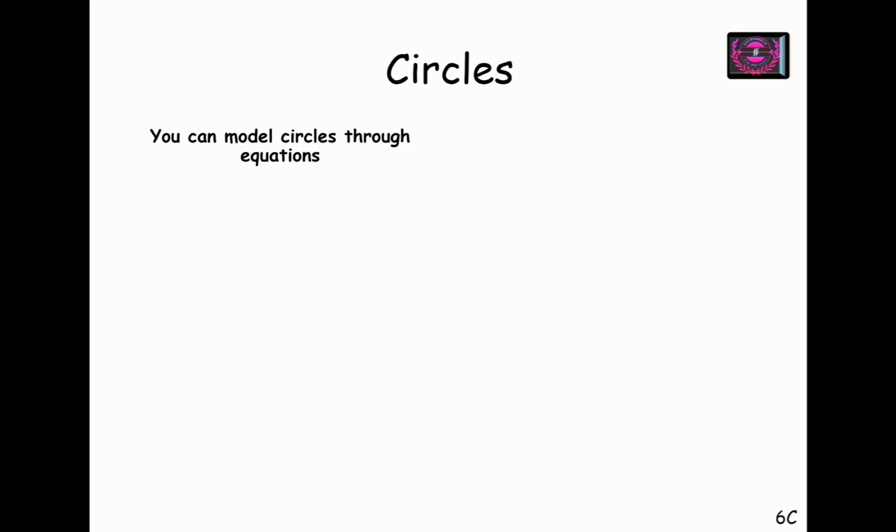So let us understand the equation of a circle. I have already told you there are two types of equations of a circle, two forms of equation of a circle. First is the center radius form, and the second one is the general form of the equation of a circle. So this form of equation of a circle is known as the center radius form of the circle.